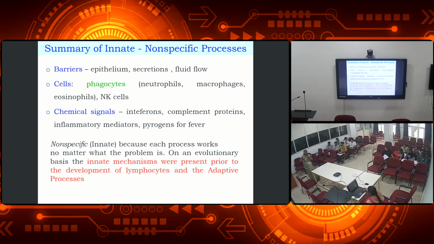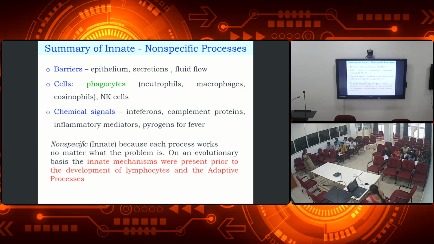So, summary: as I said, barriers and some cells are involved in the innate immunity, and also chemical signals. The most important point, which I highlighted in red, is that the innate mechanisms were present prior to the development of lymphocytes.